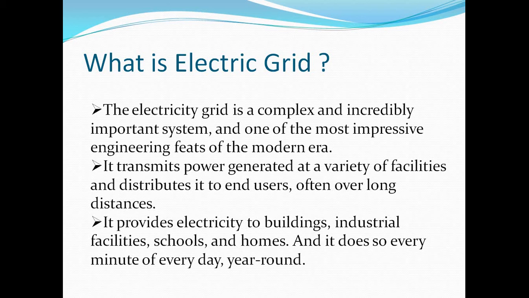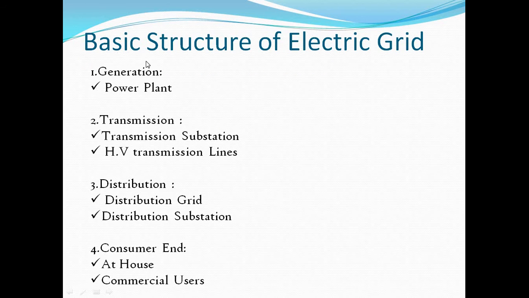Then the first point is what is electrical grid, in which we transmit power from the generating station to the load and finally distribute this electricity to the end user using transmission lines. Their types are short, medium and long. Electricity also provides for buildings, industrial facilities, schools and homes. These are examples of electrical grid.